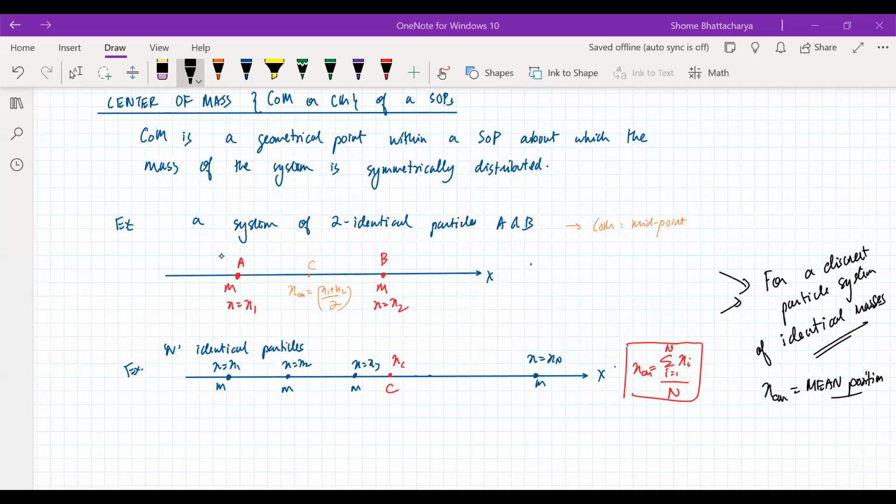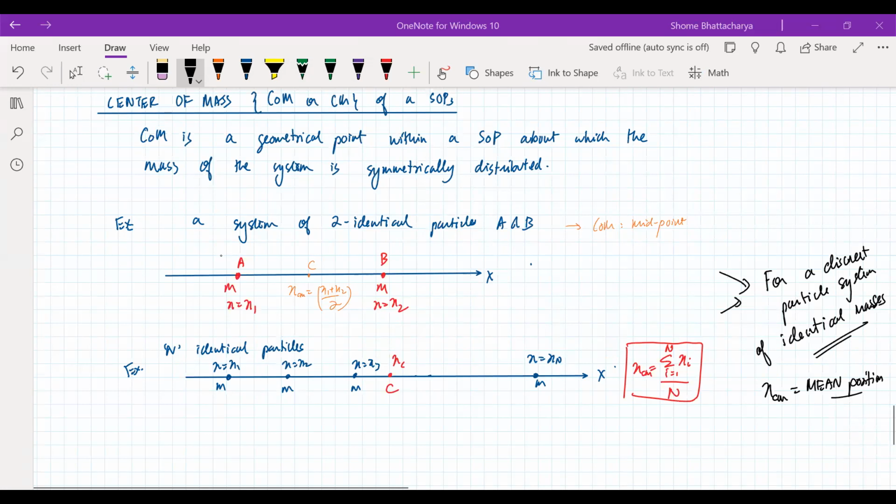Okay, so let's get back to our lecture. We saw that if we have equal mass particles, then we can come up with a very simple formula for the position of center of mass. Especially if they are all lying on the x-axis, then it's just summation x divided by n. So that is like the mean of the x coordinate.